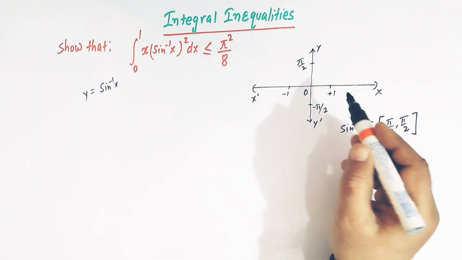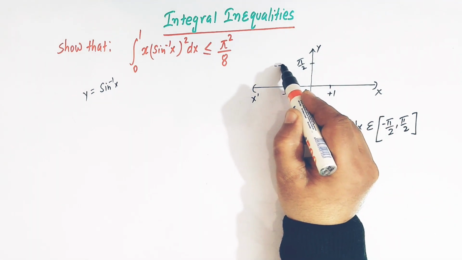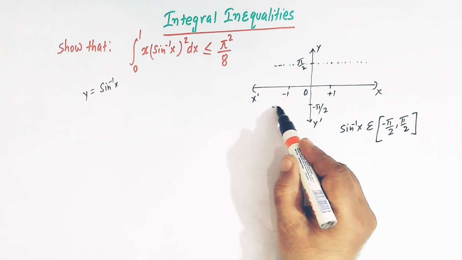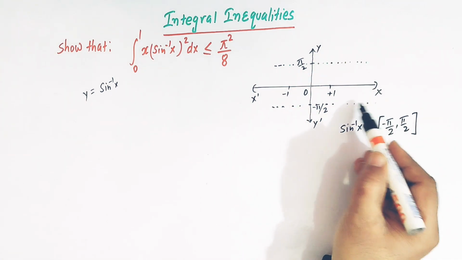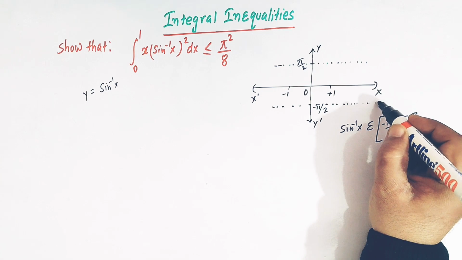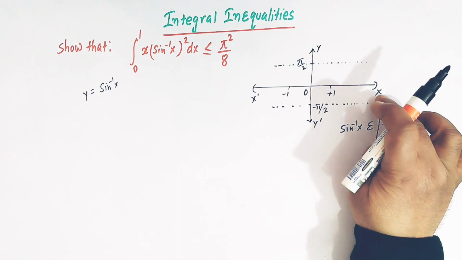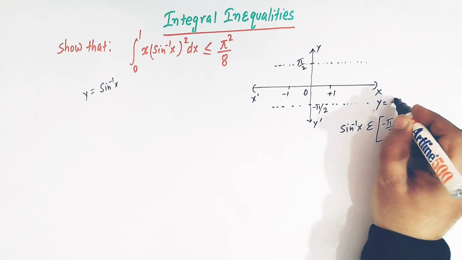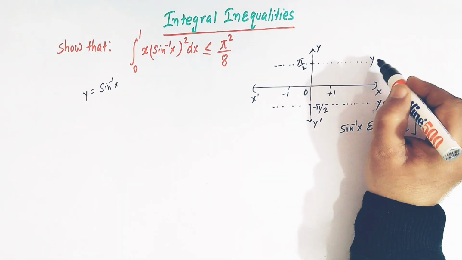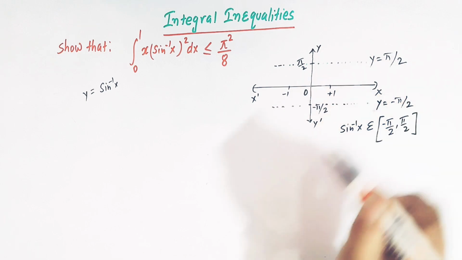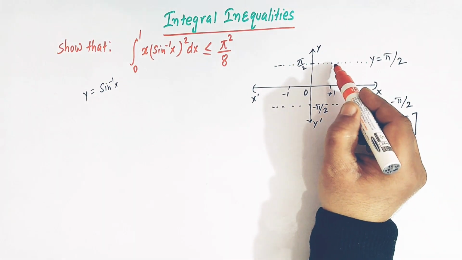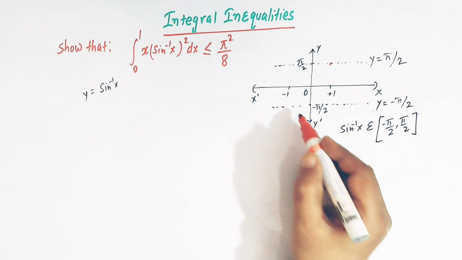So here if we draw the graph of sine inverse x, these are the two lines parallel to the x-axis. This line is y is equal to minus pi by 2. This line is y is equal to pi by 2. So the graph of sine inverse x goes like this.